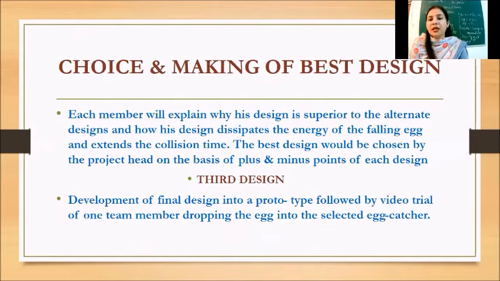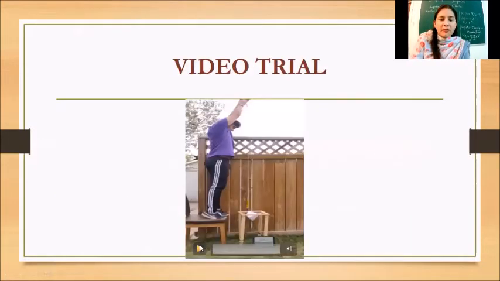So now they will be deciding which is the best design. Which design is avoiding the breakage and rebounding of the egg. So the best design will be chosen by the team leader based on pros and cons. The third design, for example, was the best because it is avoiding the breakage as well as rebounding of the egg. So now the development of the final design into a prototype, followed by a video trial of one of the team members, will be shown. For example, one of the team members is showing the video testing.